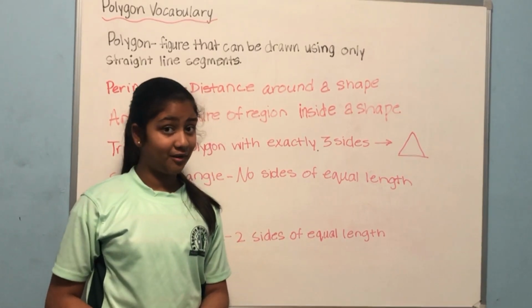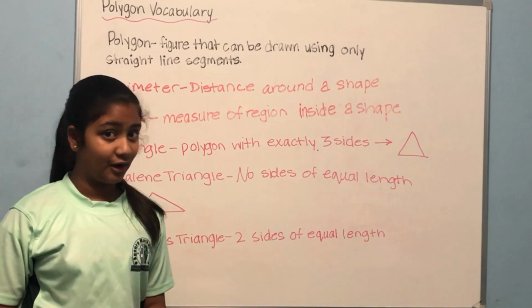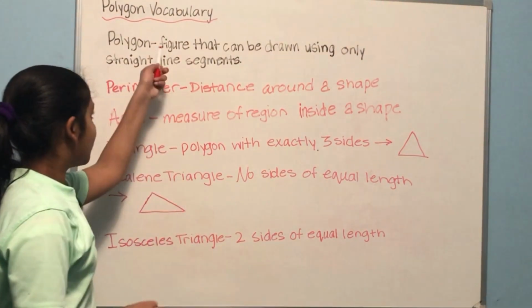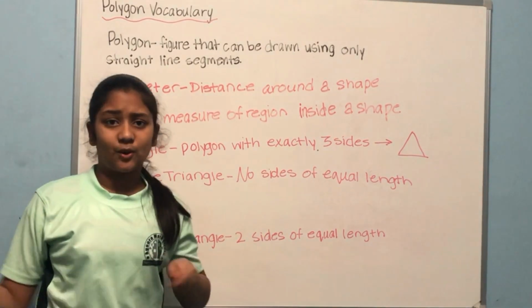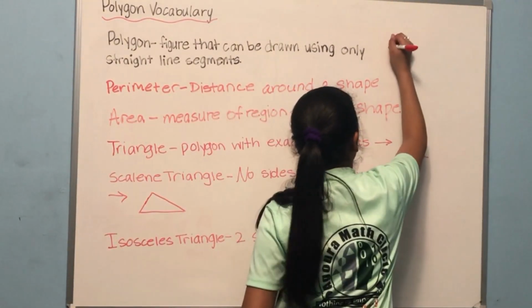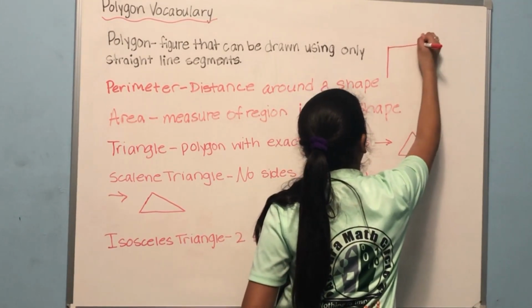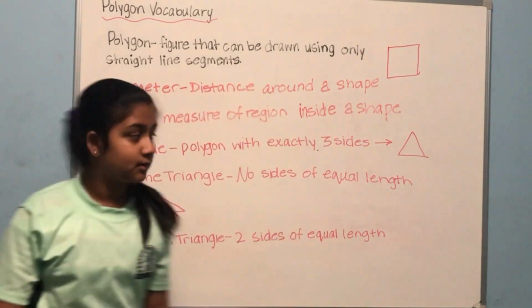Now let's move on to polygons, starting with polygon vocabulary. Let's move on to what a polygon really is. A polygon is a figure that can be drawn using only straight line segments. An example of a polygon would be a square, since it has only straight lines. Now let's move on to the next word.